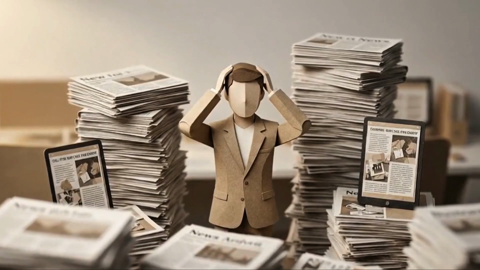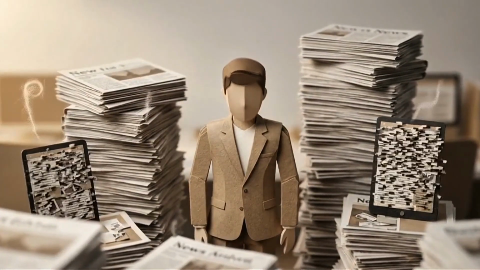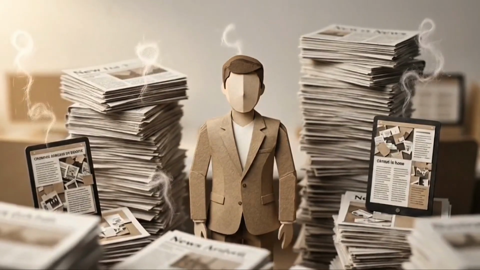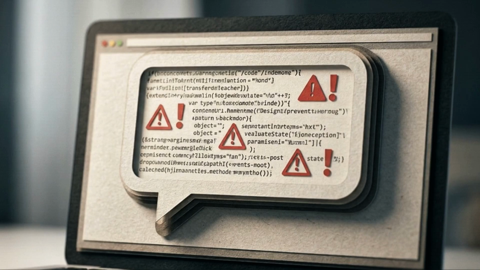Every time you open your browser, there's a new headline about AI. The sheer volume of new information can make you feel completely buried. Maybe you finally decided to try it. You logged in and asked for help, and the answer you got back was confusing or just totally useless.